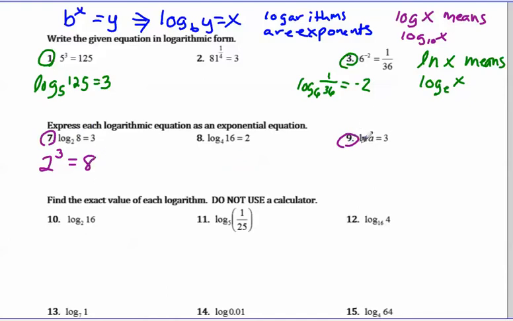Number 9, ln a. So it can be helpful to rewrite ln as log base e of a equals 3. Now you can look at this log and change it to this exponential. The base of your log is e. The answer to your log is the exponent, so e to the 3 equals a.